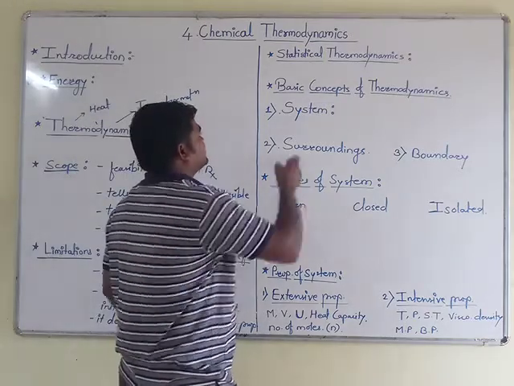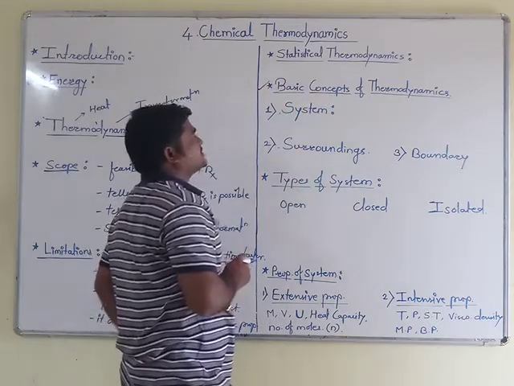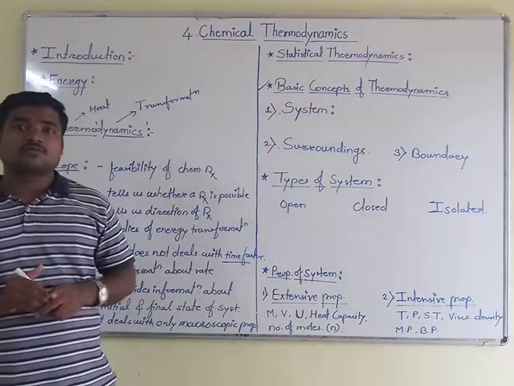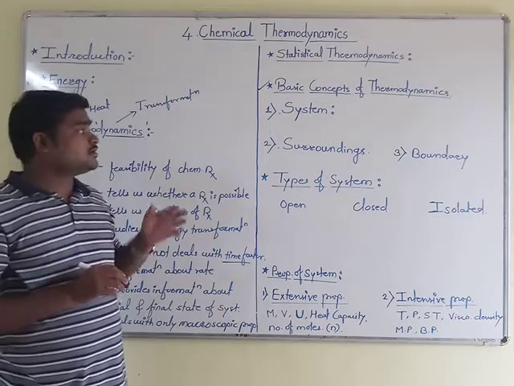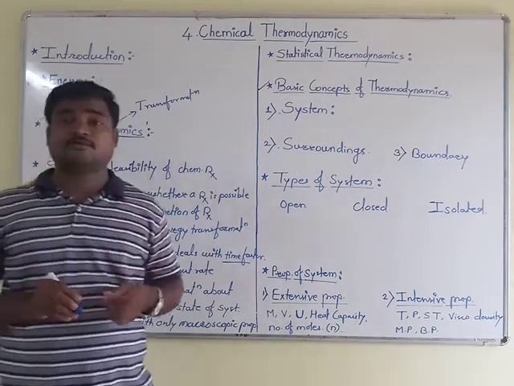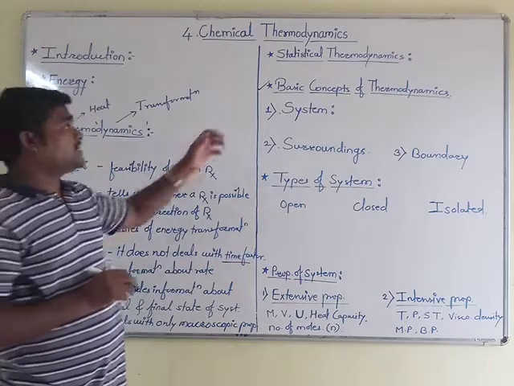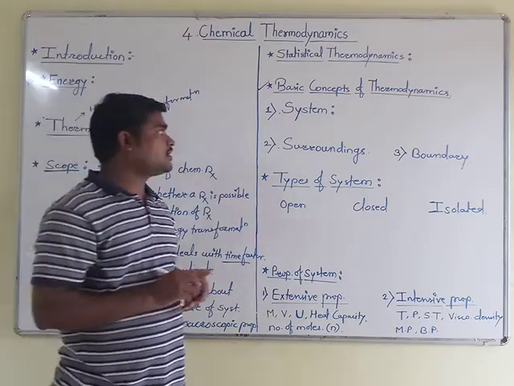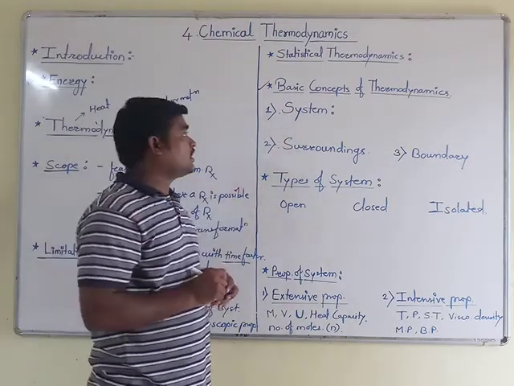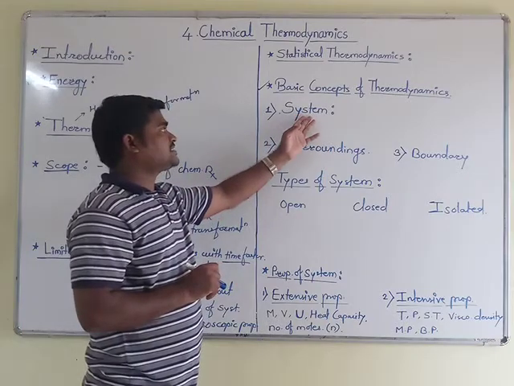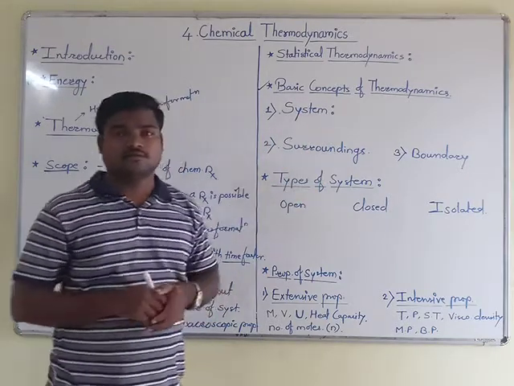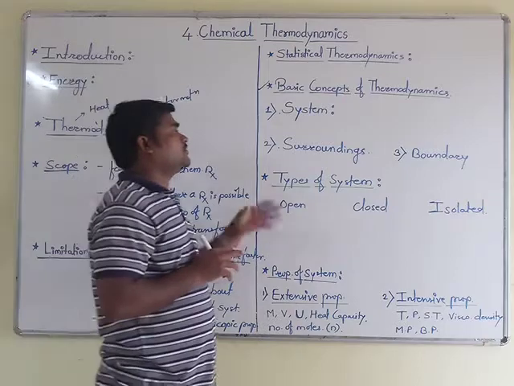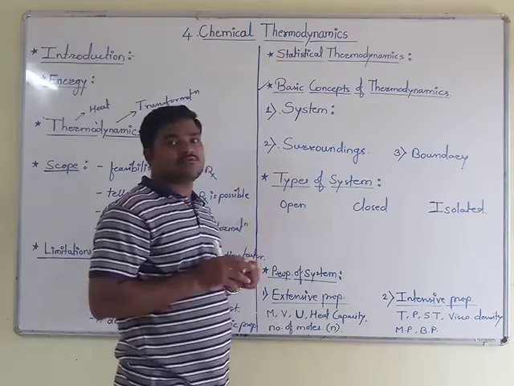Now we come to the next point, some basic concepts of thermodynamics. In this, we have to study the components or different factors present in the study of thermodynamics. We will go in detail one by one. Look here, I have mentioned some points: system, surrounding and boundary. We will see their meanings, and their examples also.